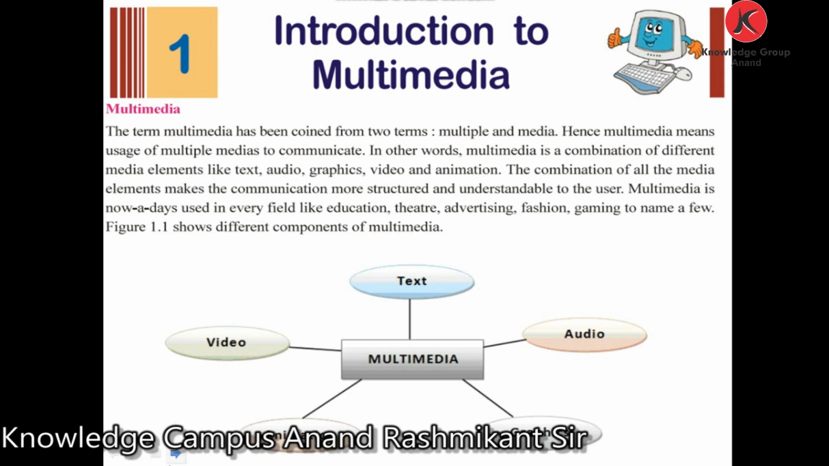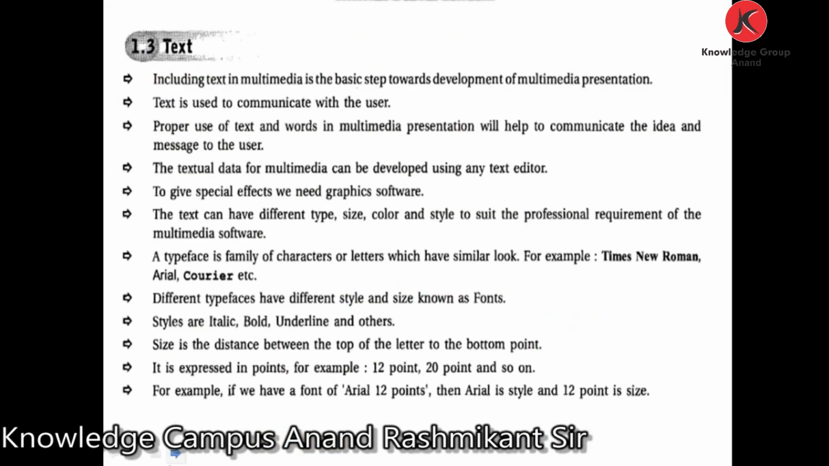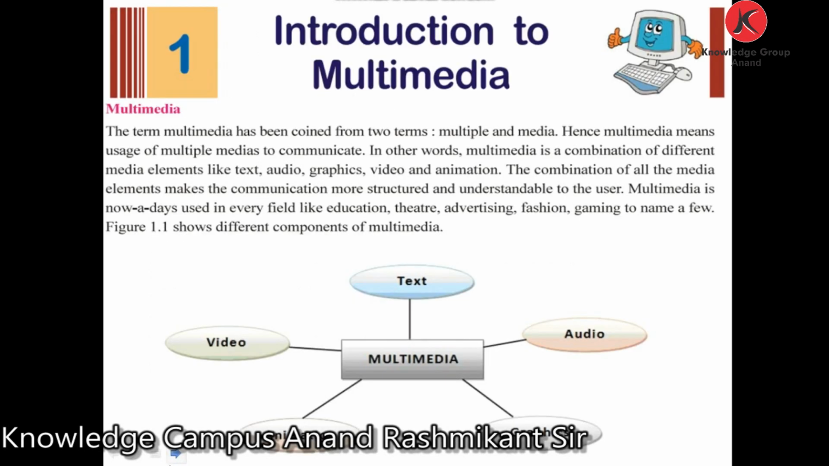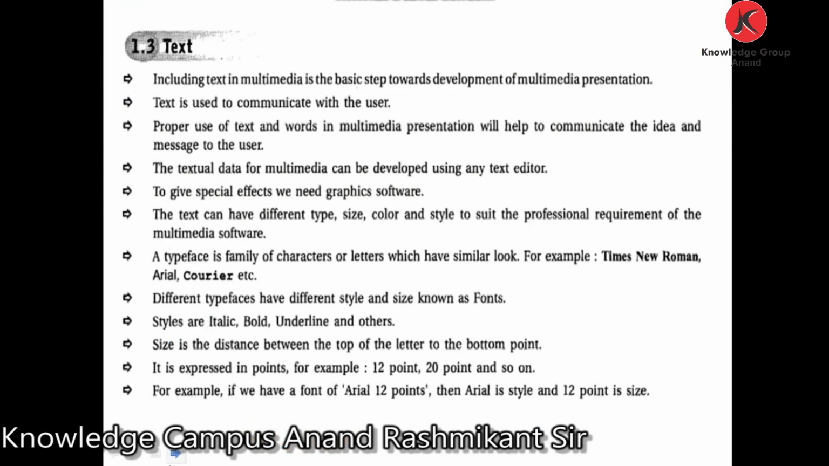You can see here multimedia. Multimedia is developed with 5 elements, that is text, audio, graphics, animation and video. So we define multimedia as a combination of various media elements like text, audio, graphics, videos and animations. So let us now describe each element. First you can see here our first element, text.